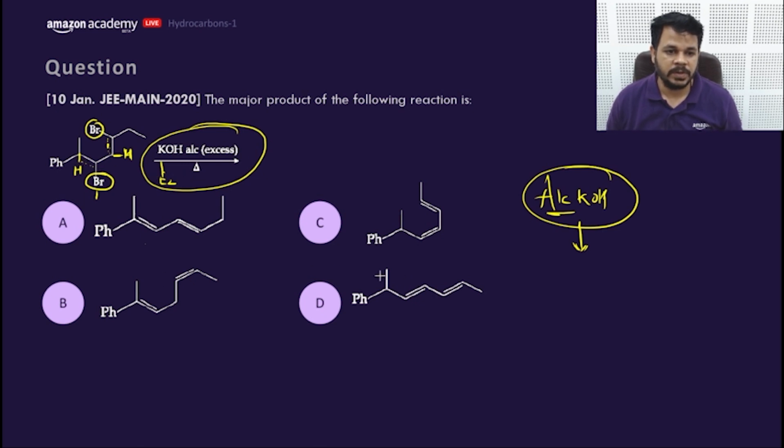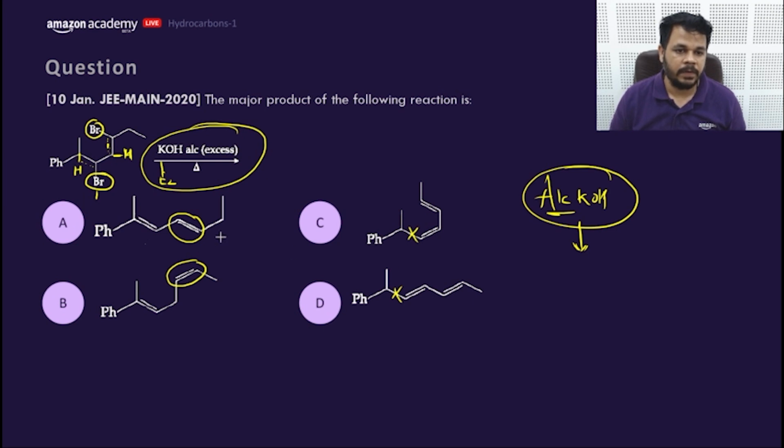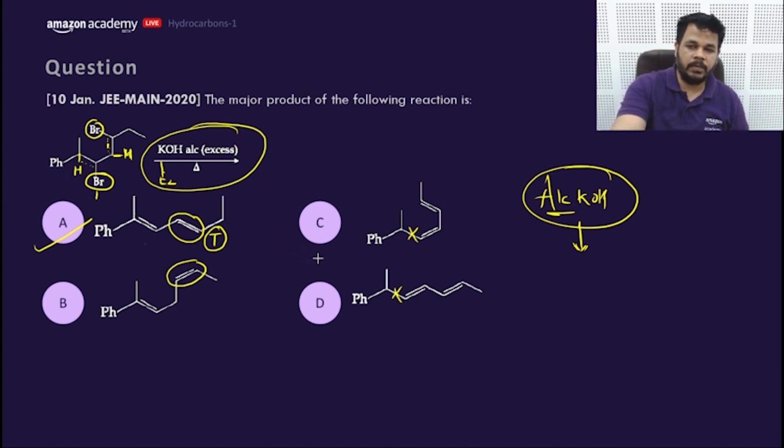So where it is mentioned, this is not the option, this is not the option. There are two options, and the missing part is whether it forms cis or trans. It will form a trans product because the trans product is Zaitsev-favored. That means the answer would be A. Yes, SA says A, KR says A. Very good.